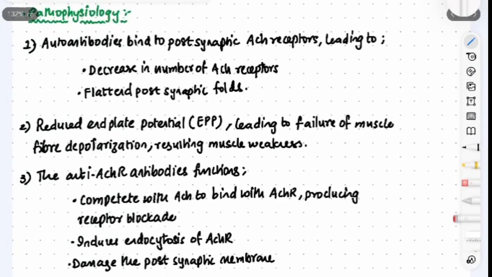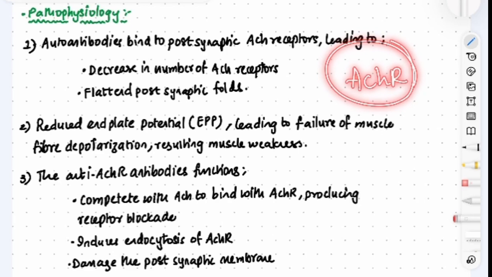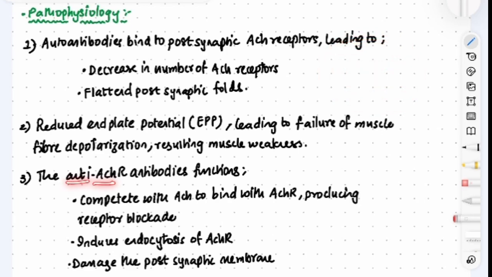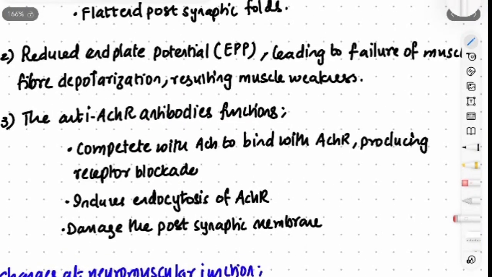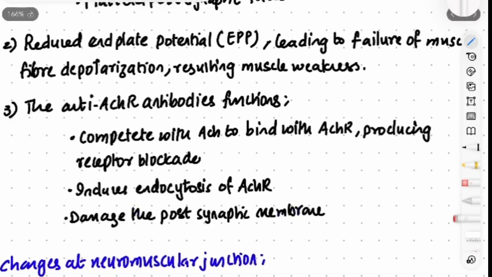Now what is the exact function of these IgG antibodies? These antibodies are called anti-acetylcholine receptor antibodies. Now what are the functions of these exactly? So they compete with acetylcholine to bind with acetylcholine receptors, producing receptor blockade. Okay, and they induce endocytosis of the receptors, that is, they decrease the number of acetylcholine receptors and they damage the postsynaptic membrane, that is, the membrane becomes flattened and the junctional folds are not seen.